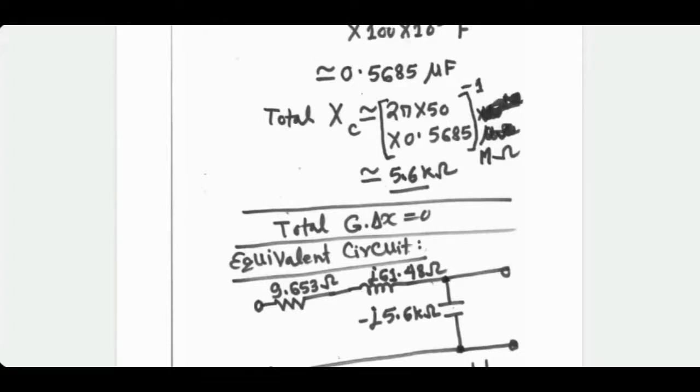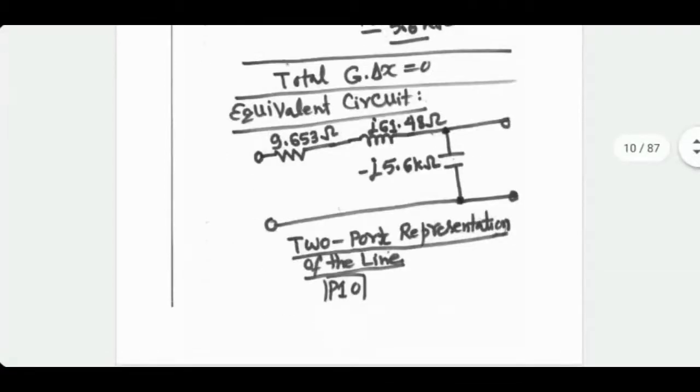But G is 0, so don't worry. So capacitance, of course, has minus reactance, you know. So minus j 5.6 kilo. This is how an approximate equivalent circuit can be written for a practical transmission line. Then you can do the calculations using simple circuit theory and predict the performance.